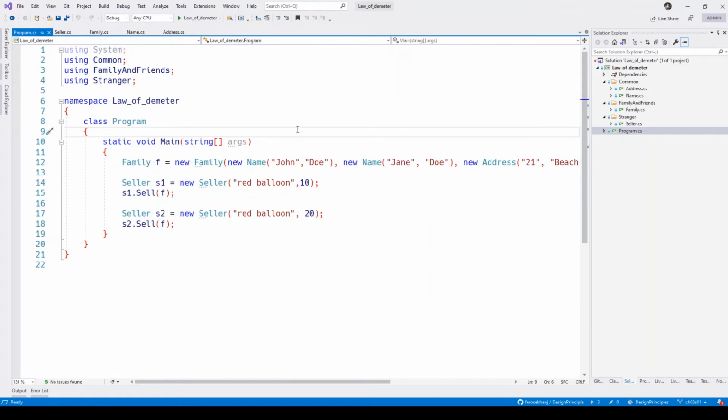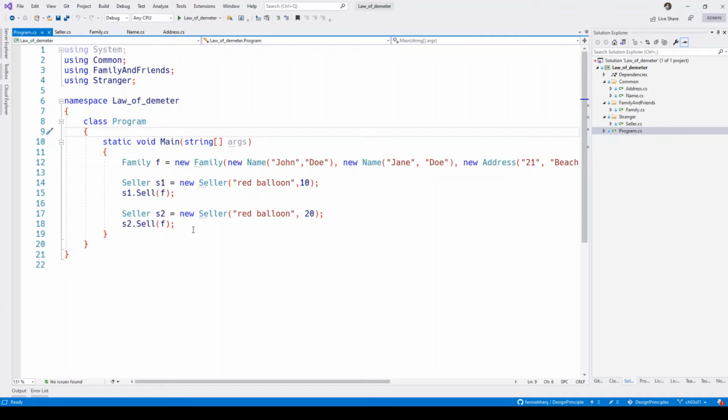In the program we create a family, John Doe and Jane Doe, and there are two sellers now. We have seller S1 and seller S2. Seller S1 sells red balloons for 10 bucks, while seller S2 sells red balloons for 20 bucks. Both try to sell the item to the family.